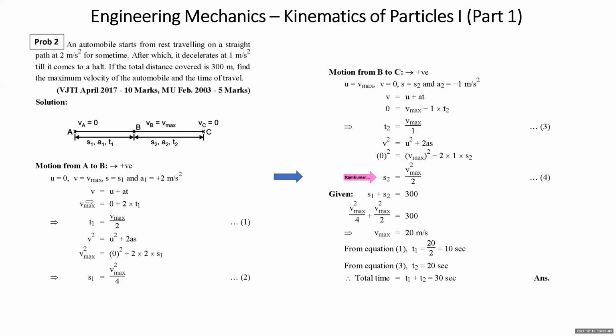If you substitute the value of V max in equation number 1, you get T1, that is 10 seconds. If you substitute V max in equation number 3, you will get T2. So T1 and T2 are arrived. What is the total journey time? T1 plus T2, that comes out to be 30 seconds.